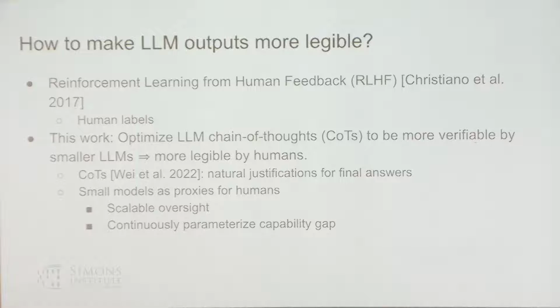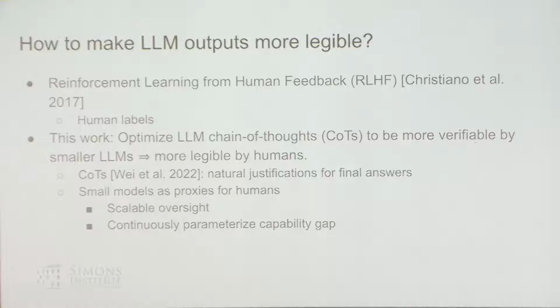So how do we make LLM outputs more legible? One way is just to do the usual reinforcement learning from human feedback. This would mean that we gather human labels for legible versus illegible completions and just train using some sort of comparison loss. In this work, we explore an alternative way. First of all, we optimize the prover LLM to produce chain of thought solutions, and we will use that as the proof. Just as a convenience, because chains of thought are useful for performance, and they come as a natural justification. Maybe not the best one, but it's what we picked.